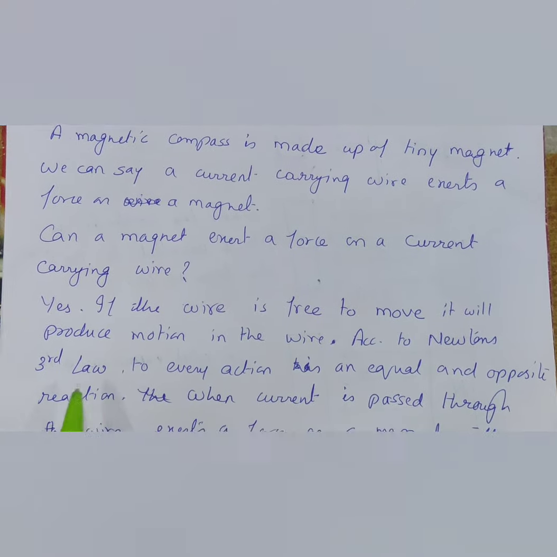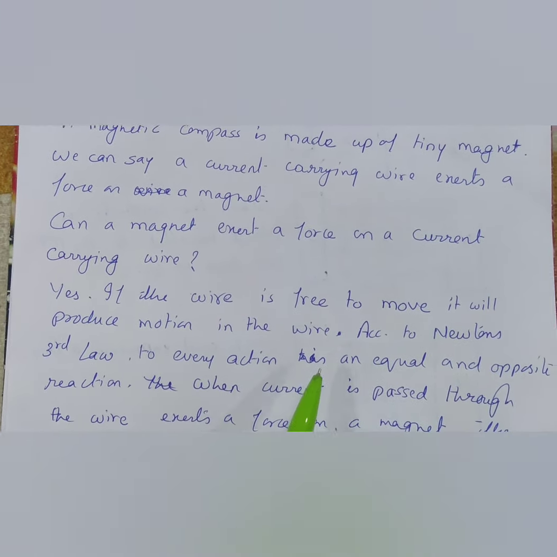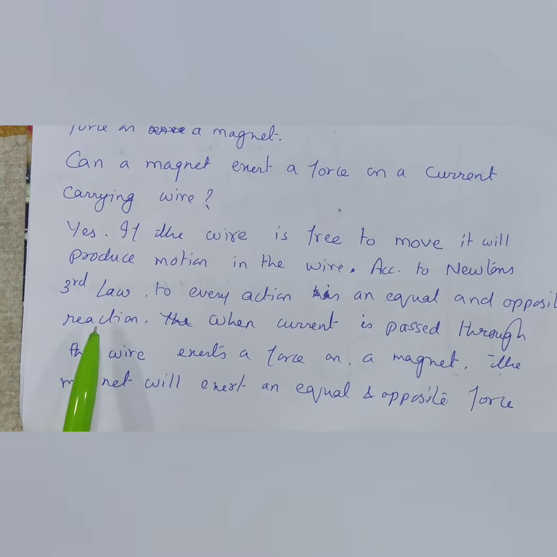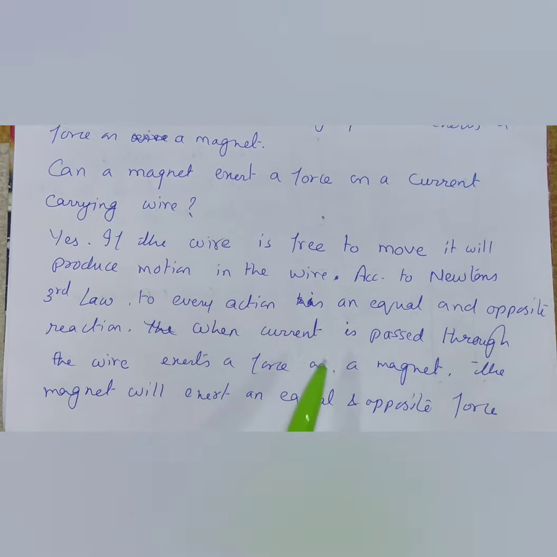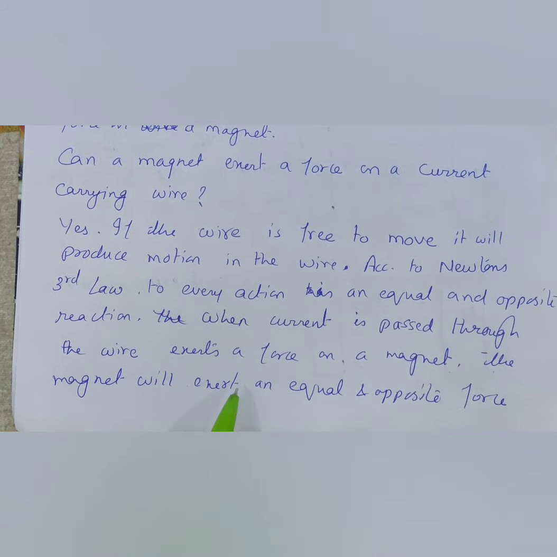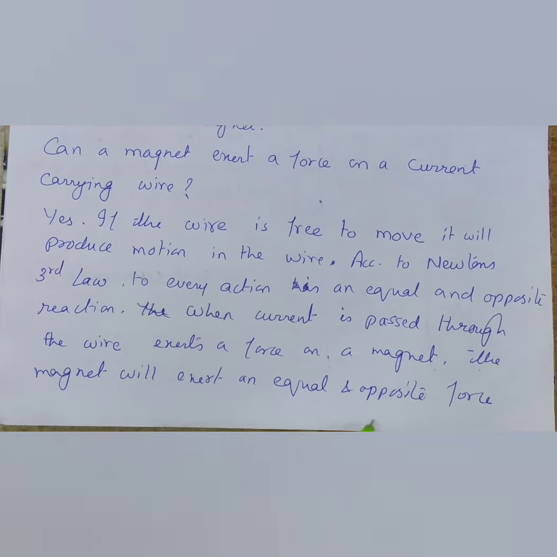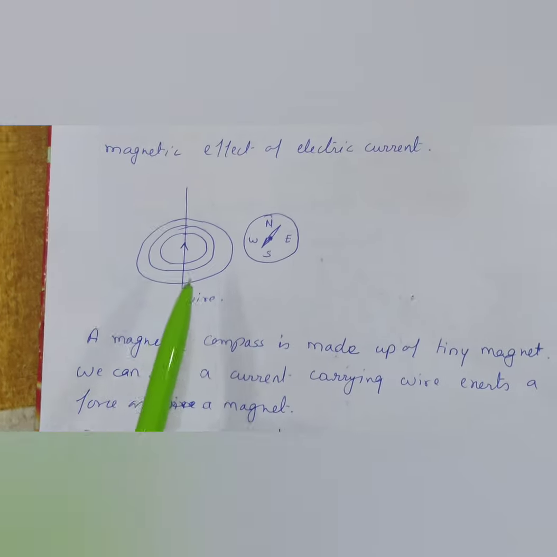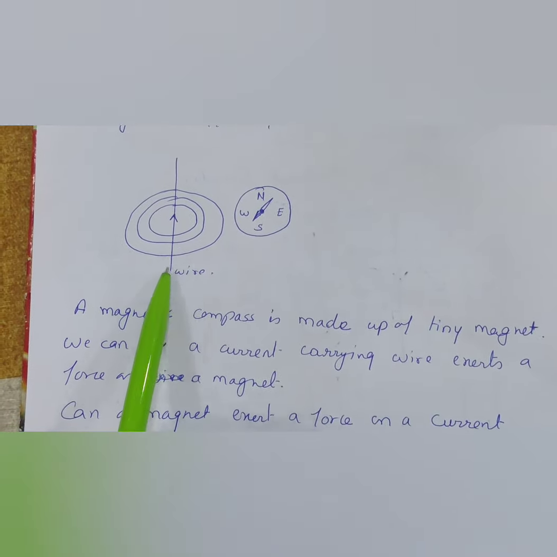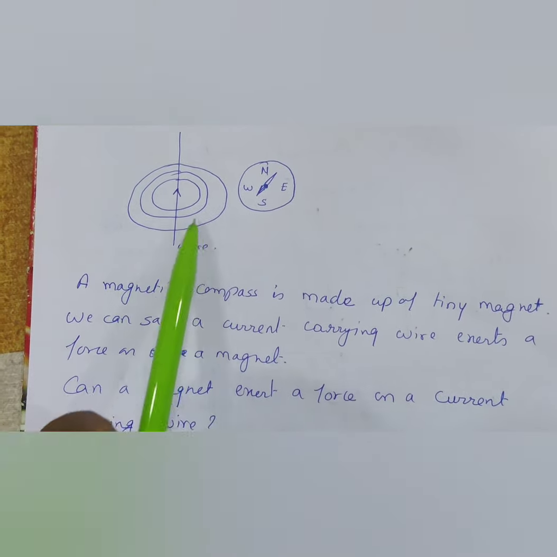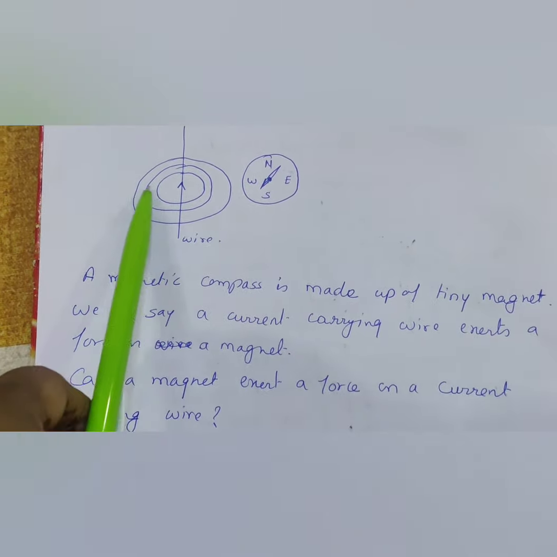According to Newton's third law, to every action there is an equal and opposite reaction. We have learned this in the 9th class. So, when current is passed through the wire, it exerts a force on a magnet, and the magnet will exert an equal and opposite force. See here, when a wire is there and current is flowing, a magnetic field has been formed.